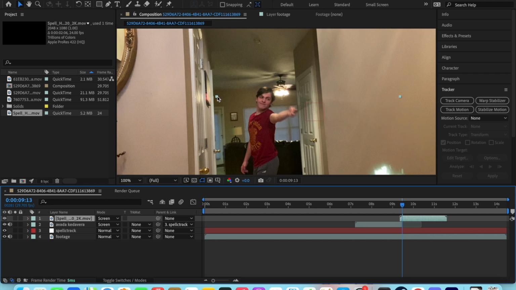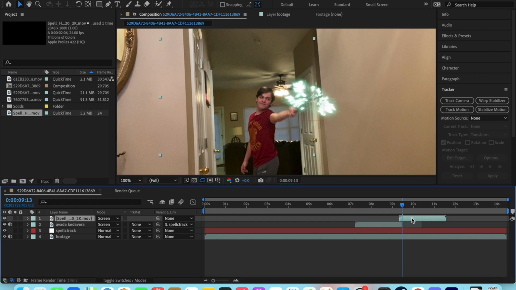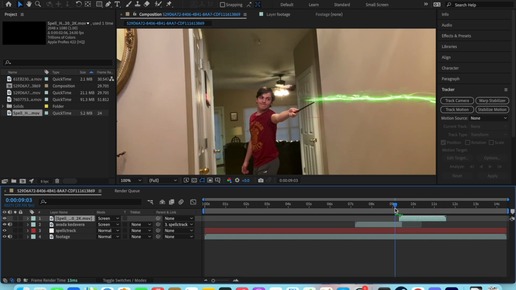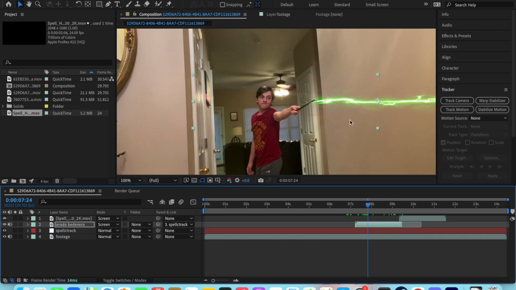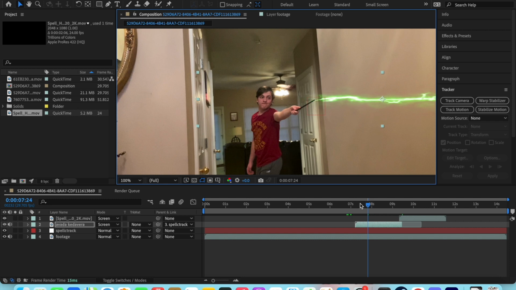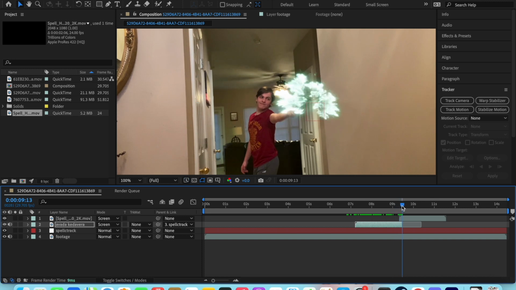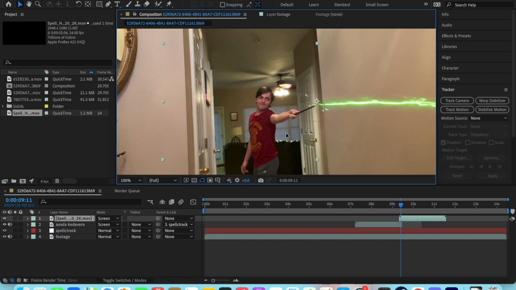So you're going to want to scale it up and down to what fits, to make it overlap just a frame with the green. So have the spell hit overlap just a bit with the frame. But as you can tell here, it's not really on it, so just make sure you have it on the wand.